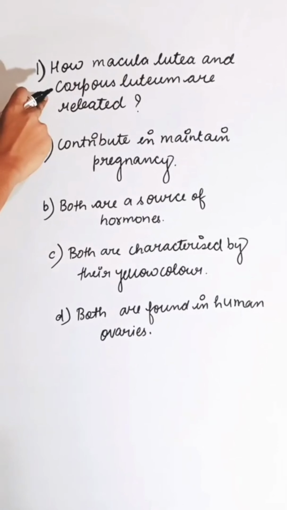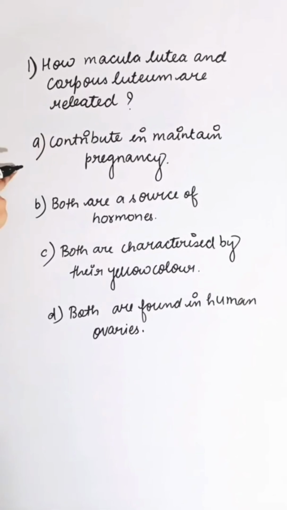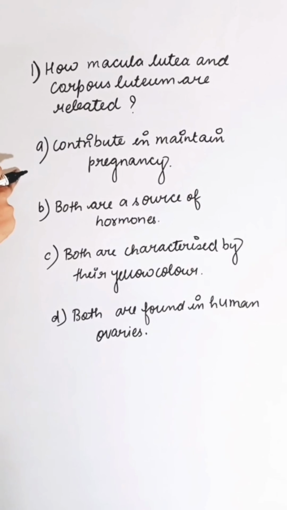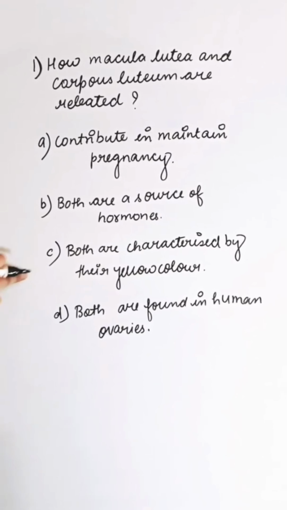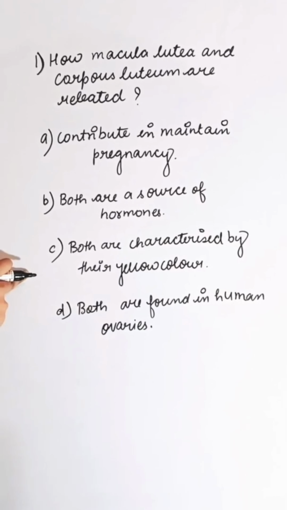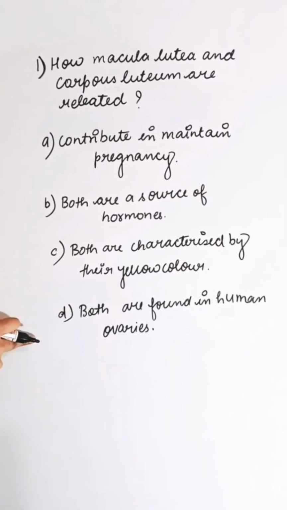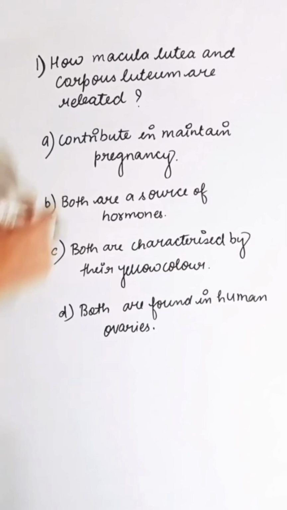Macula lutea and corpus luteum are related: first option, contribute in maintaining pregnancy; second, both are a source of hormone; third, both are characterized by their yellow color; and fourth, both are found in human ovaries.